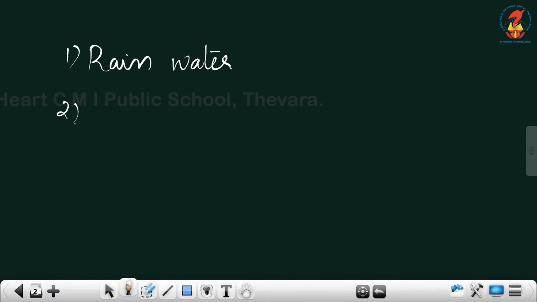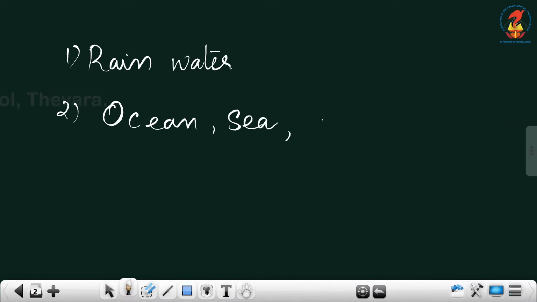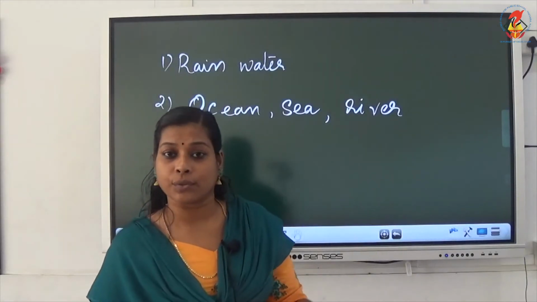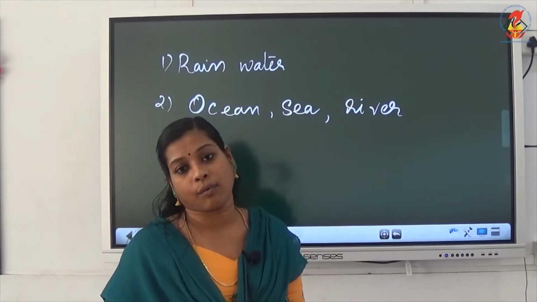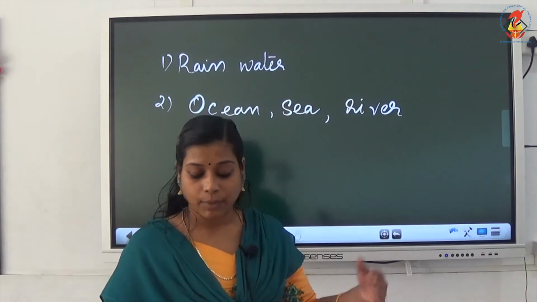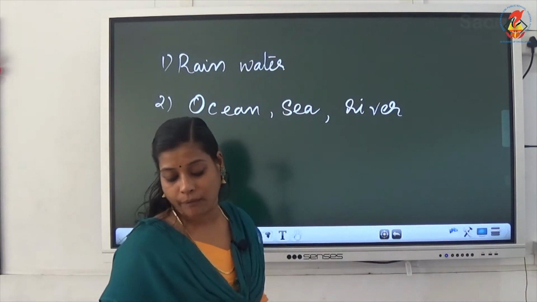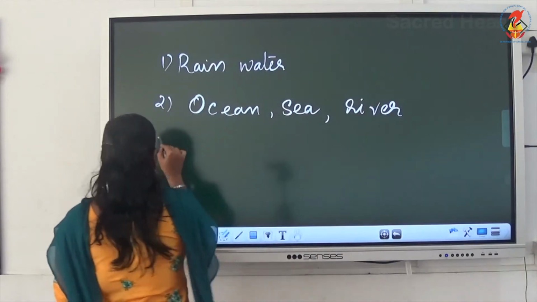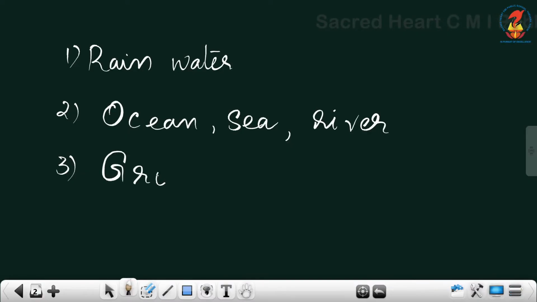Then after that we have seen ocean, sea, river, etc. Isn't it? Water present in sea and ocean is not fit for drinking or usage because it is salty water. Then we can see other sources of water such as groundwater.